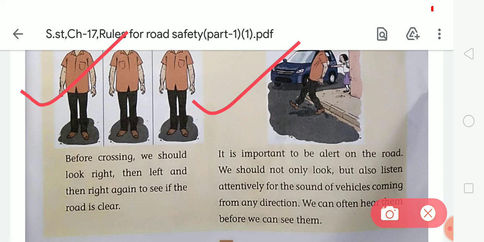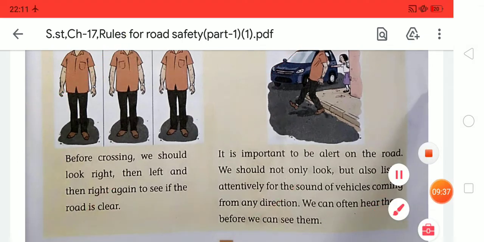So students, I hope you all have understood about crossing the road. This is part 1, and you have to read and learn about crossing the road. This is your today's homework. So that's all, and thank you.